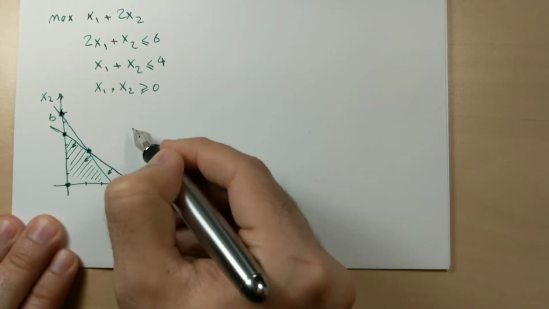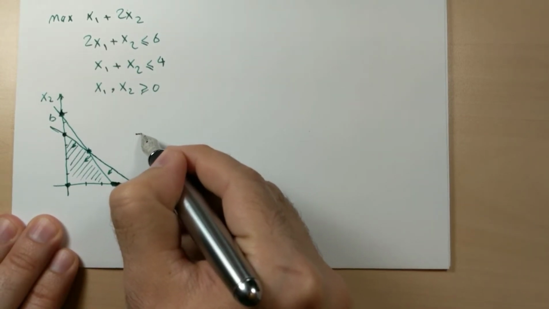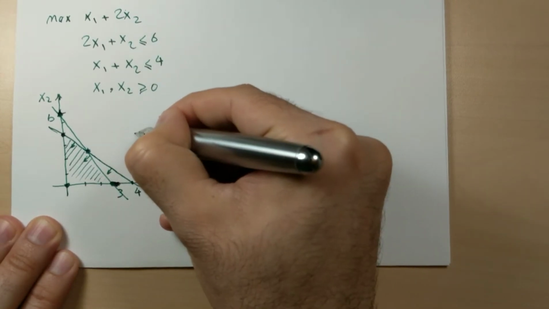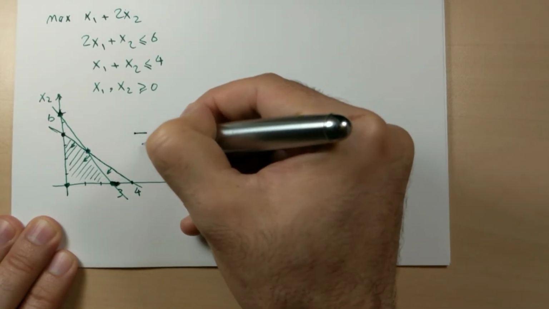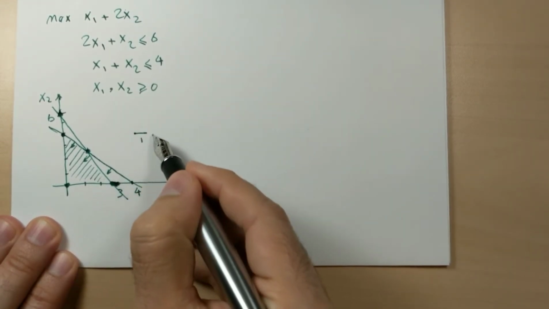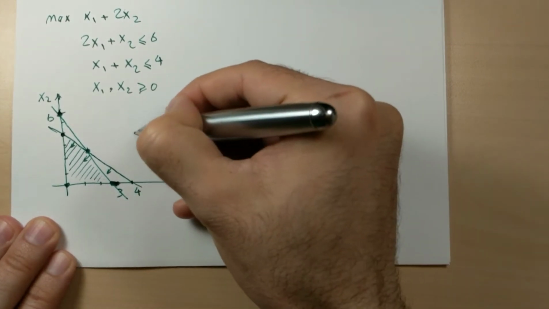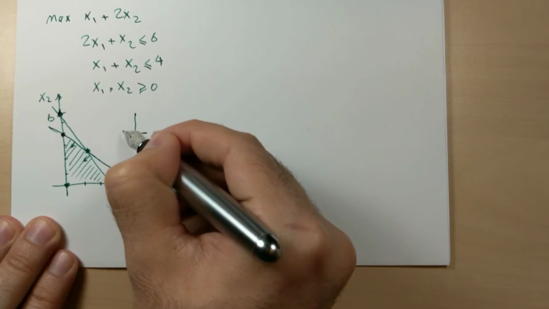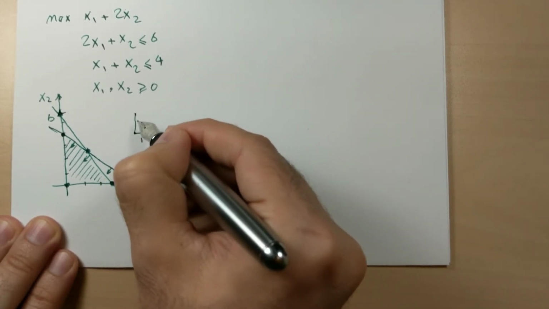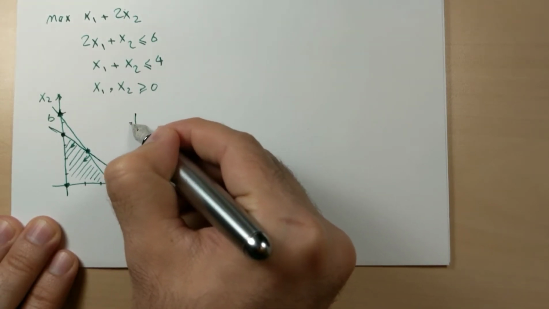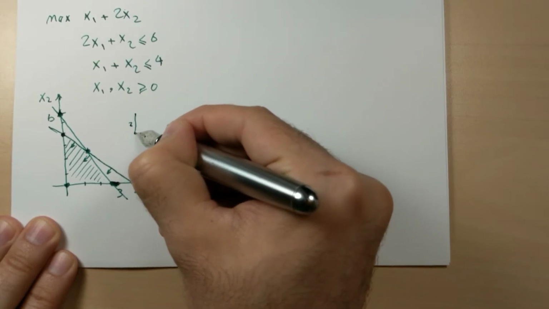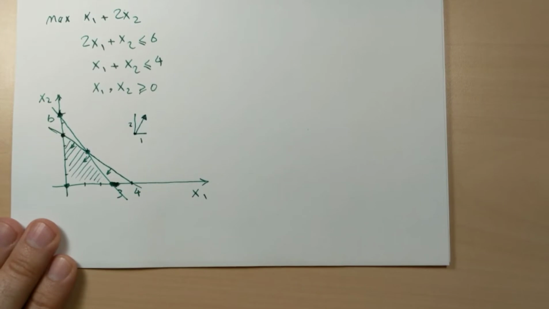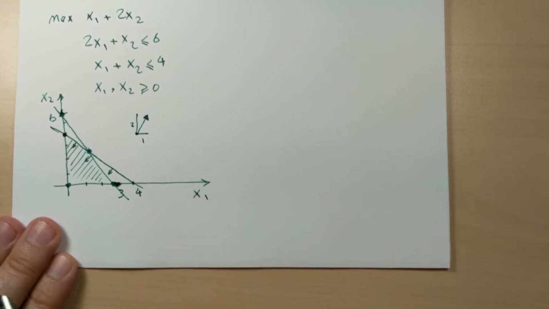For x1, the coefficient is 1. For x2, the coefficient is 2. So start at any point, 1 unit in the direction of x1, 2 units in the direction of x2, and draw the direction of improvement for the objective function.